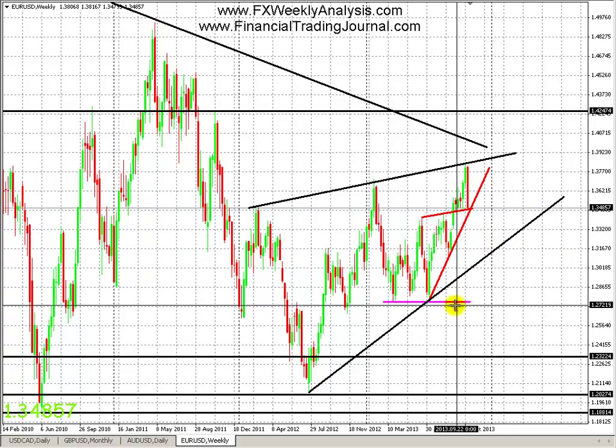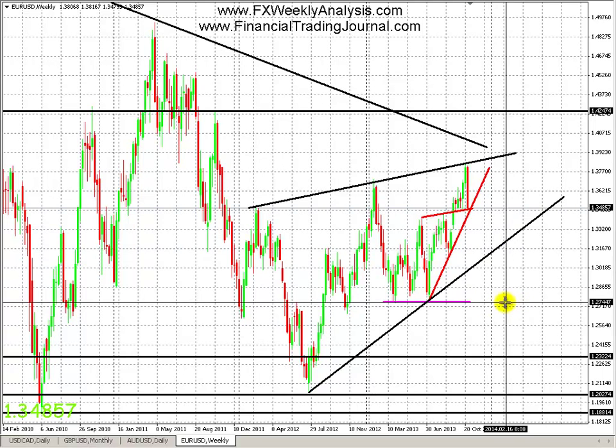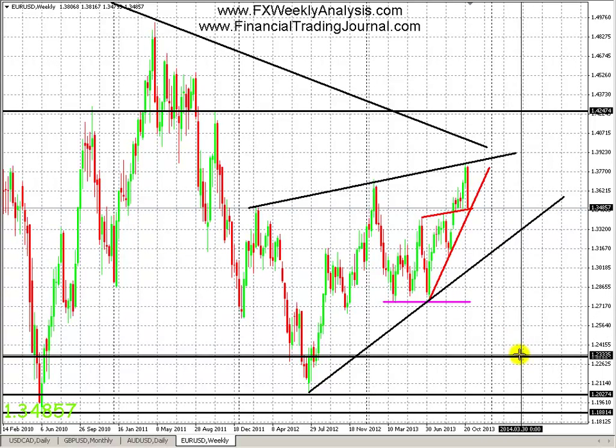And then when we break that, we'll be targeting ultimately the magenta area down here. And then if we break that, then obviously down here, these targets are in play as well. But that's a long way away. We're talking 2 or 3 months down the road. So that's long term. But keep in mind the 365 area.